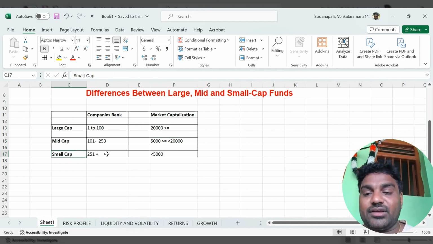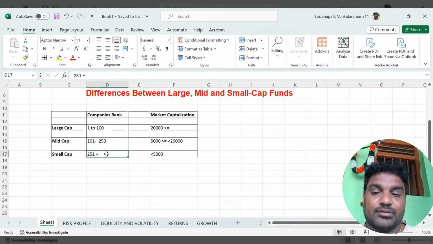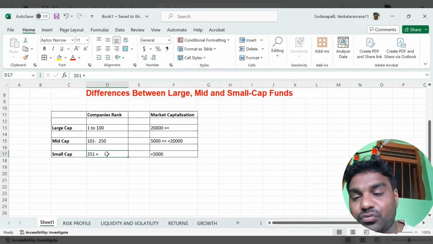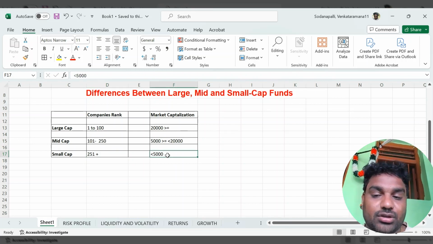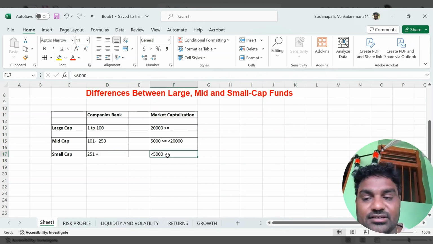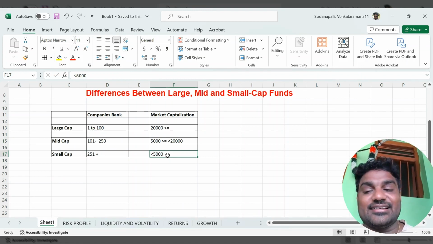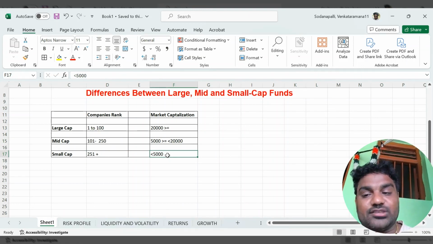For small cap, the company rank as per SEBI is 251 plus, with market capitalization less than or equal to 5,000 crores. These are the main differences in how they categorize large cap, mid cap and small cap.